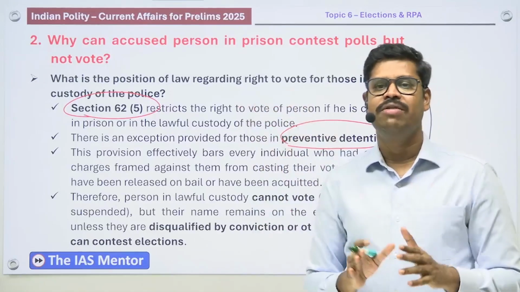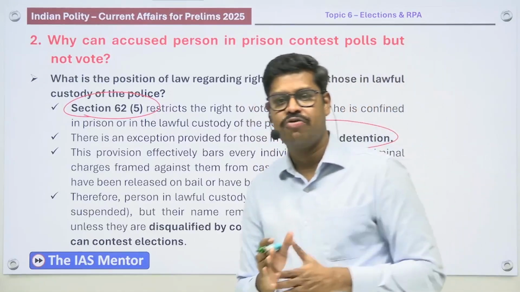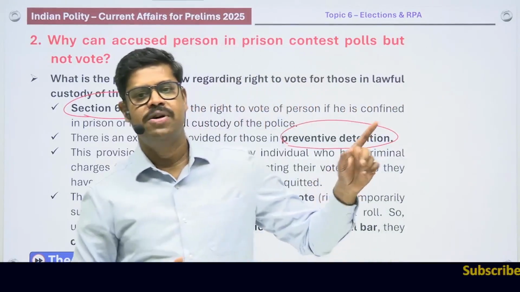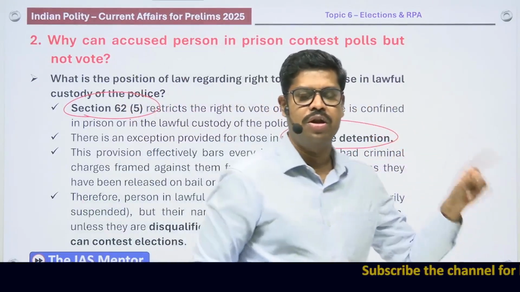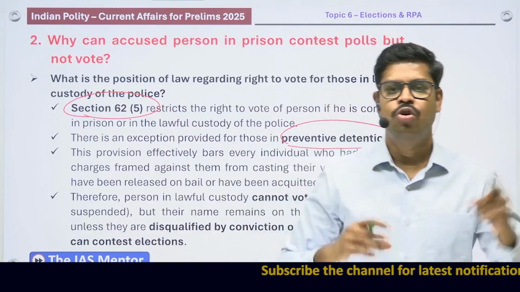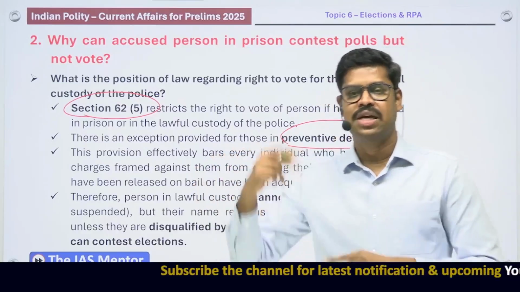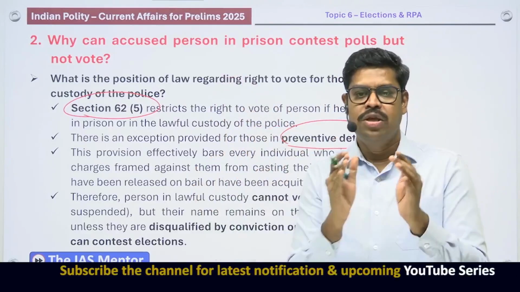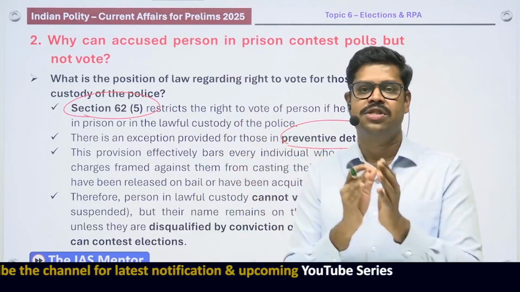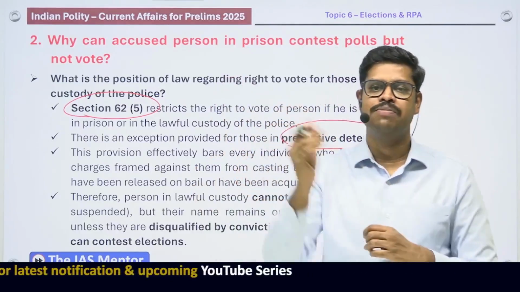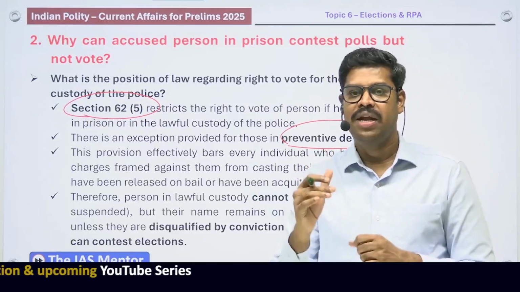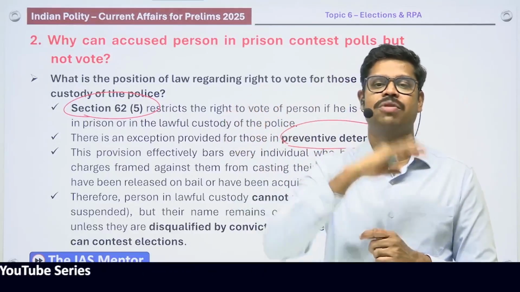So this is very, very important. That is why you should carefully understand how a person in jail or in police custody as an accused, though he is not eligible to vote, is still allowed to contest election. Because of section 62 clause 5, the right to vote is only temporarily suspended, which doesn't mean that the name of the candidate is removed from the electoral roll.